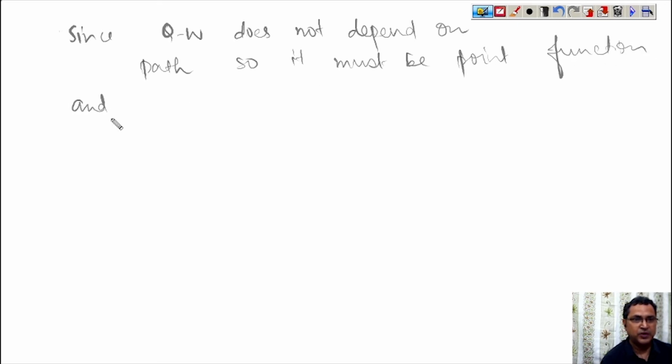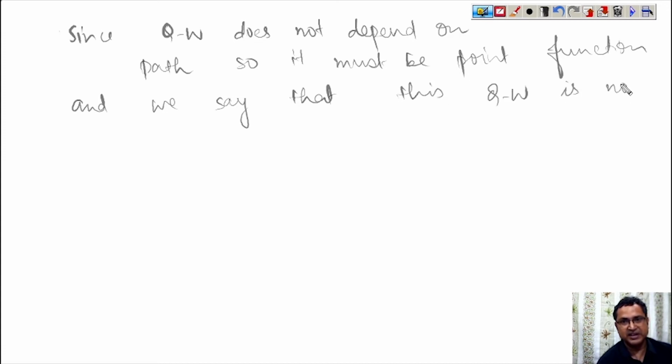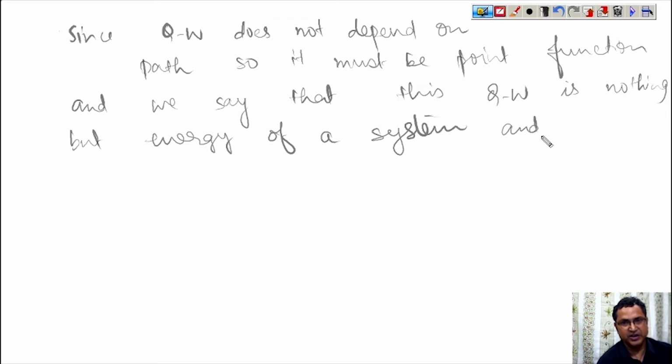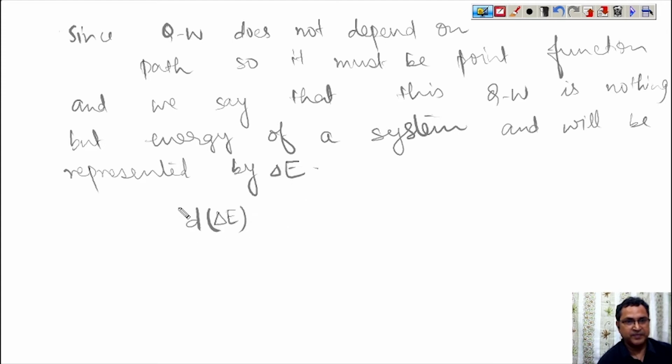and we say that this Q minus W is nothing but the energy of a system, and will be represented by E. So d of E or delta E from 1A2 is equal to delta E through 1B2.